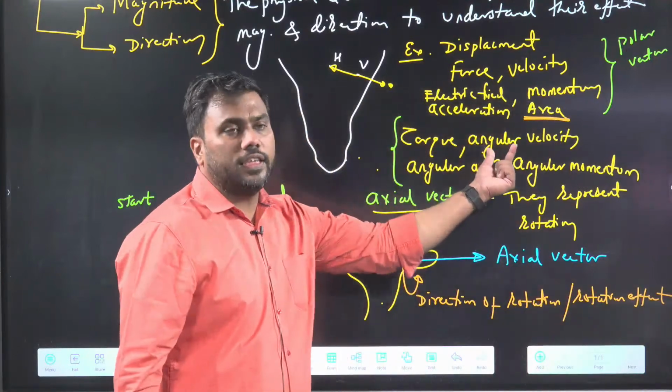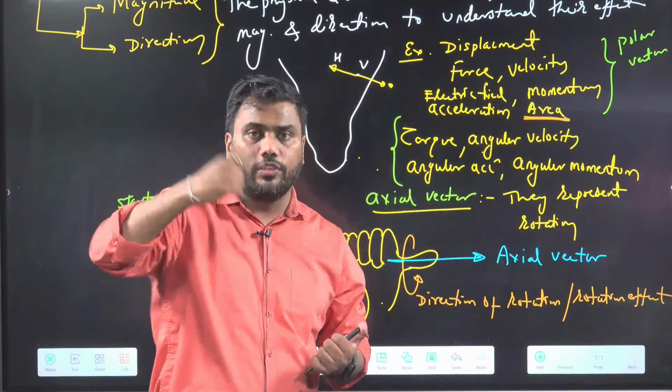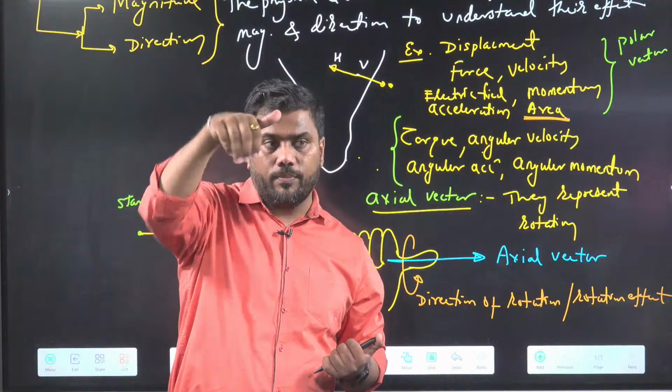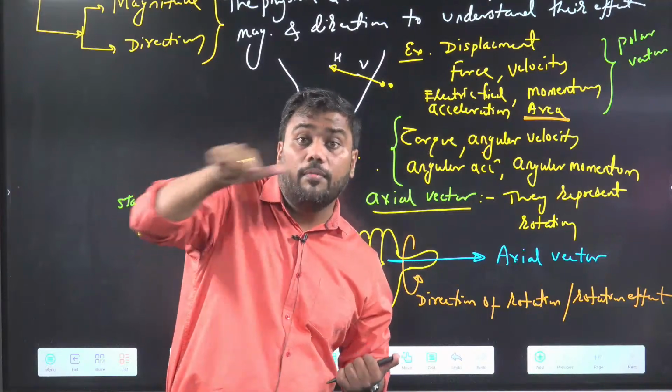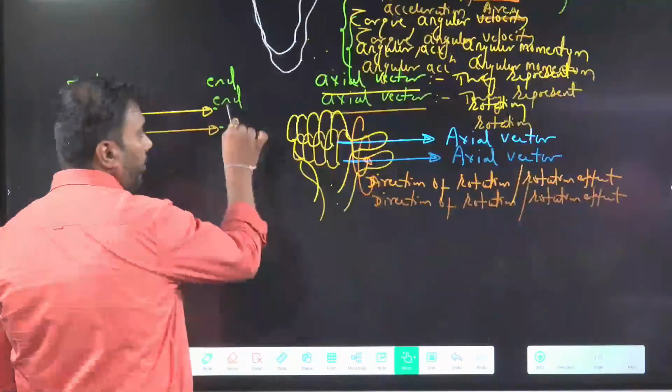This angular velocity is velocity with which object is rotating. Angular velocity, rate of change of angle. So if you keep your right hand finger in the direction of rotation, then the thumb gives you direction of angular velocity. Let me give you one more example here of axial vector.